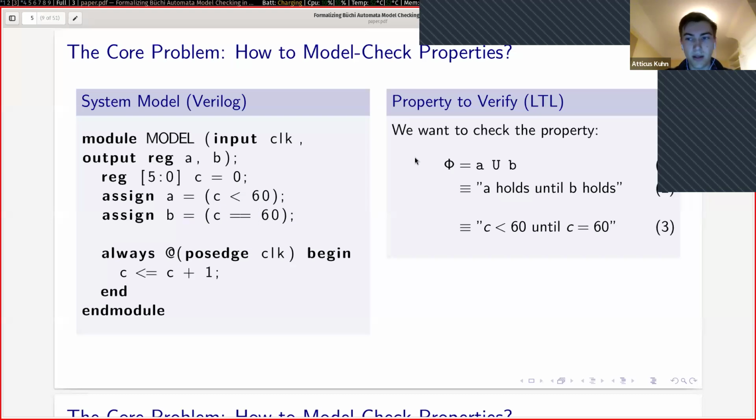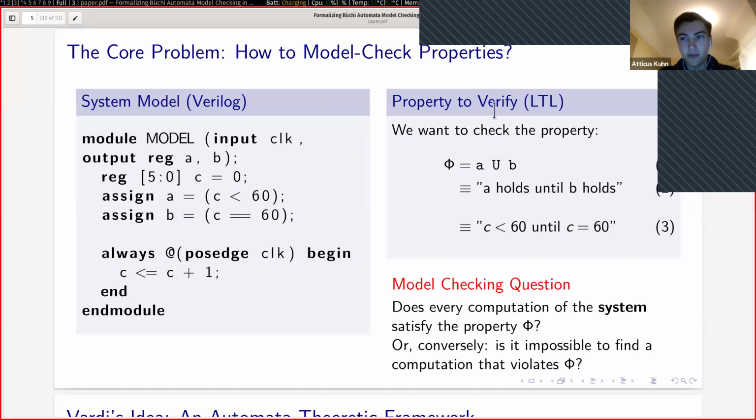On the right, I have a property that I'd like to check in linear temporal logic, or LTL. And this is the formula phi, which is A until B. And this can be read as A holds until B holds, or it can equivalently be read as c is less than 60 until c is equal to 60. Now, you might intuitively be able to see this by inspecting the Verilog, but how would we check it?